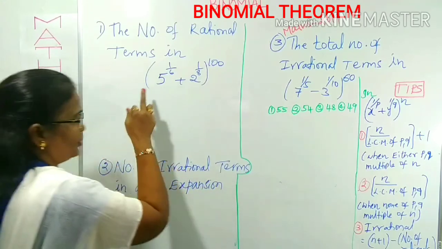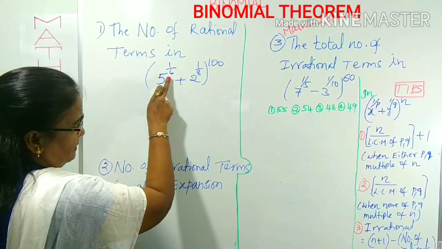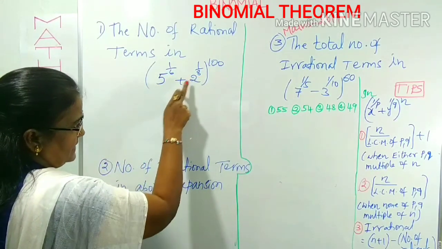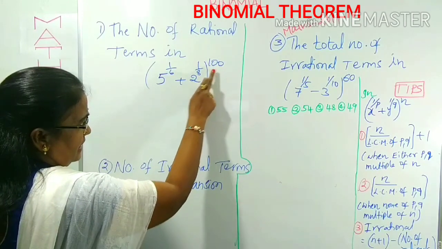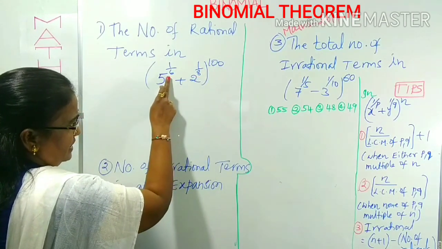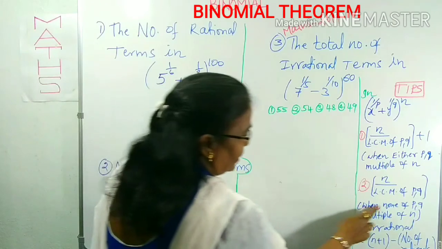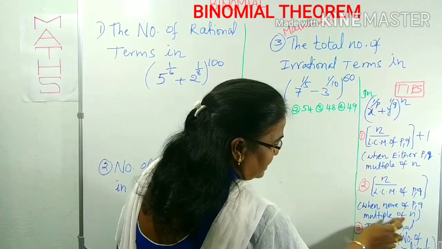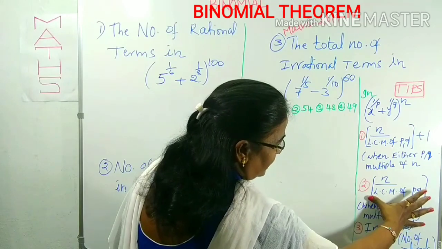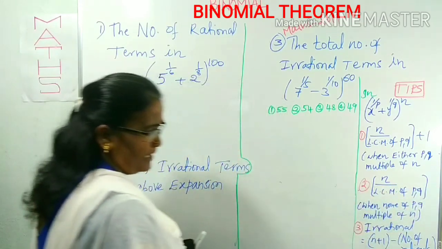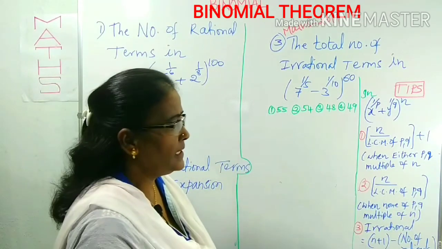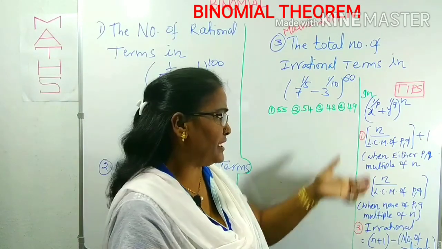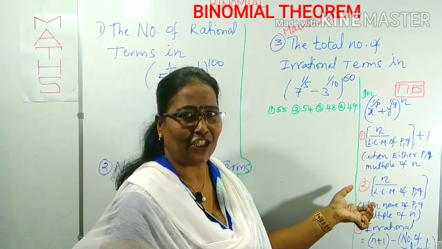Let's come to this question. In place of p, 6 is there, q is 8, and n is 100. 100 is neither a multiple of 8 nor of 6. That means none of p, q are multiples of n. Then we can use only the simplest one, floor of n by LCM of p, q. Is it clear? These are the formulas to find the number of rational terms.